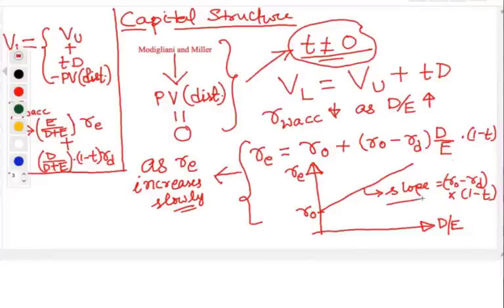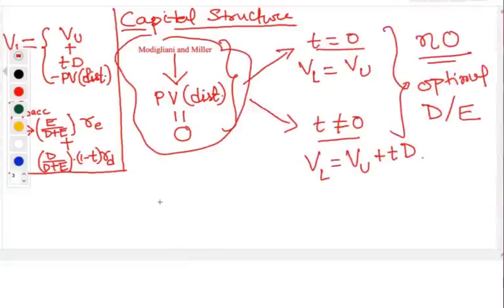So on an average basis, your WACC or weighted average cost of capital will fall if you keep on increasing your debt. As a result of that, the value of a levered firm will keep on rising as you increase the debt to equity ratio. But in the earlier case, the debt to equity ratio has no effect on the value of the company or firm. Now these two cases have been given by Modigliani and Miller.